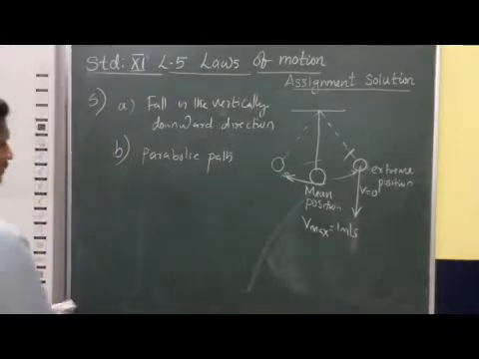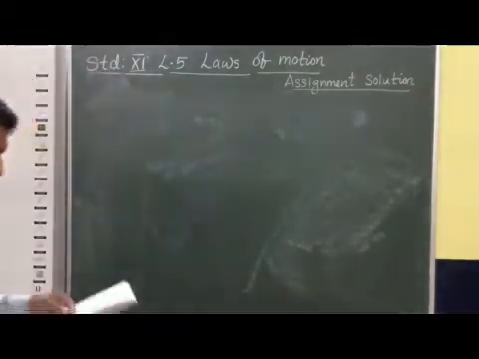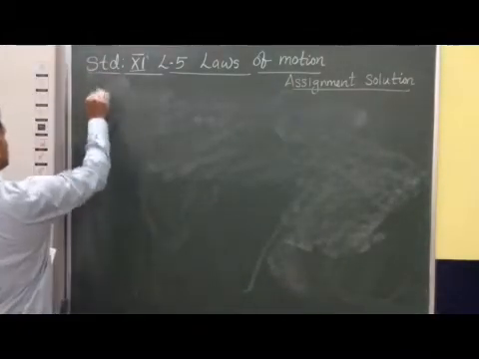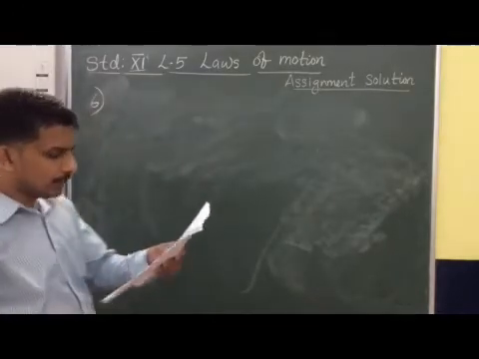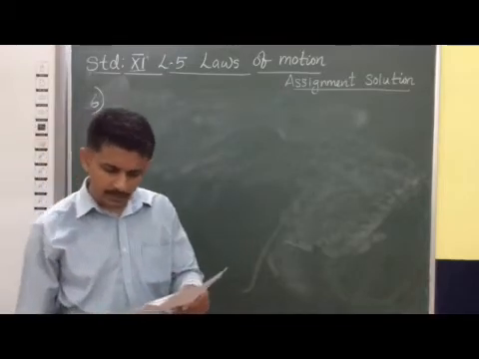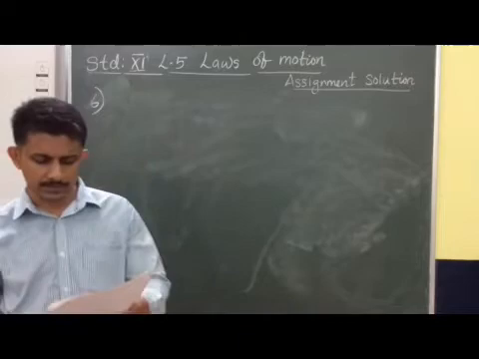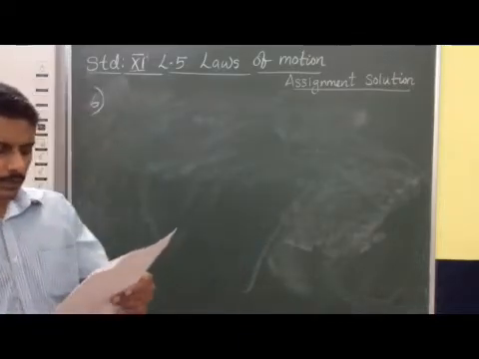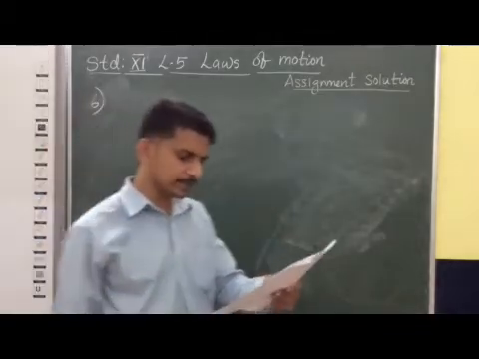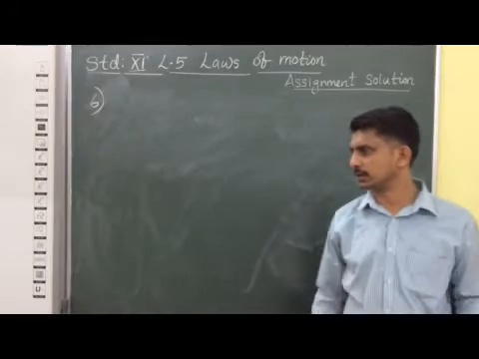Now we are going to discuss question number 6. A man of mass 70 kg stands on a weighing scale in a lift which is moving upward with a uniform speed of 10 meters per second, downward with a uniform acceleration of 5 meters per second square, and upward with a uniform acceleration of 5 meters per second square. What would be the reading in each case?